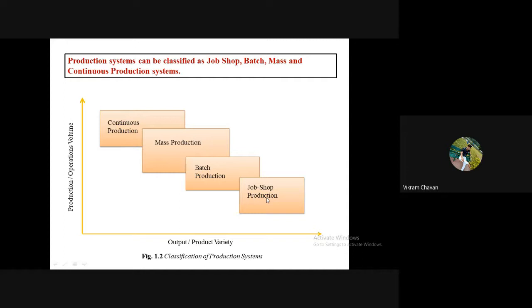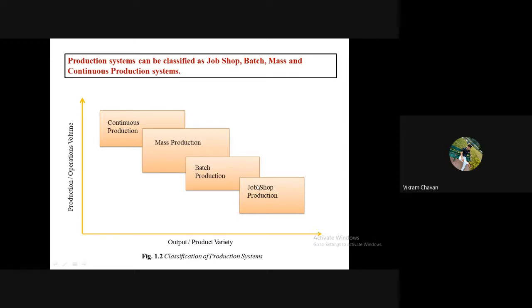As we move from job shop production to continuous production, the standardization of products will happen in the industries. When the products are standardized, then only can we go for greater volume and produce that product in large quantity.